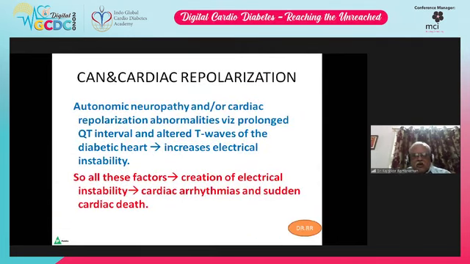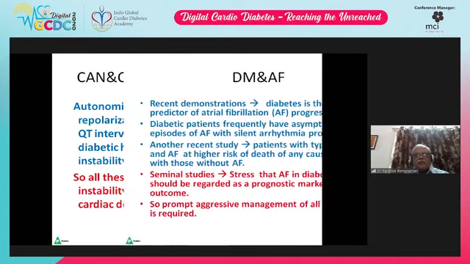So cardiac autonomic neuropathy and cardiac repolarization abnormalities, prolonged QT interval, altered T waves of the diabetic heart, increase electrical instability. All these factors result in the creation of electrical instability, cardiac arrhythmias, and sudden cardiac death. So very, very important: cardiac autonomic neuropathy and cardiac repolarization, we have to give importance.